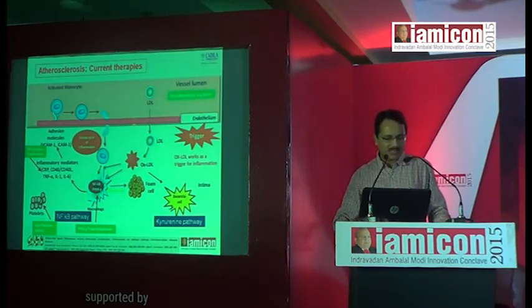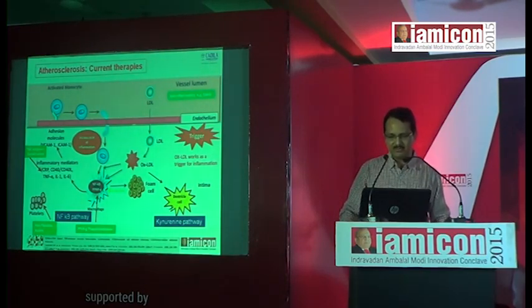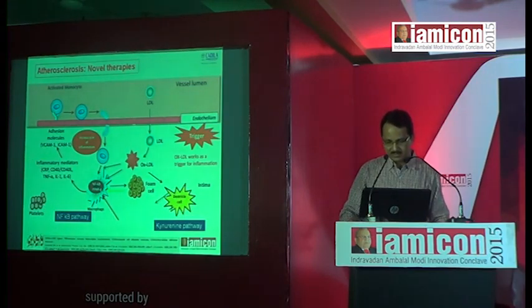We have other options like the antiplatelet agent aspirin, PPAR gamma agonists like thiazolidinediones, and TNF inhibitors like canakinumab. Actually, canakinumab is not a TNF inhibitor. It is an interleukin 1 beta inhibitor. This is in phase 3 trial, so we will get results of this in the recent future.